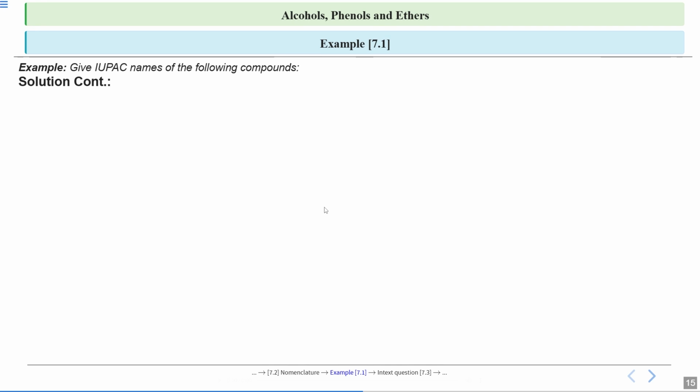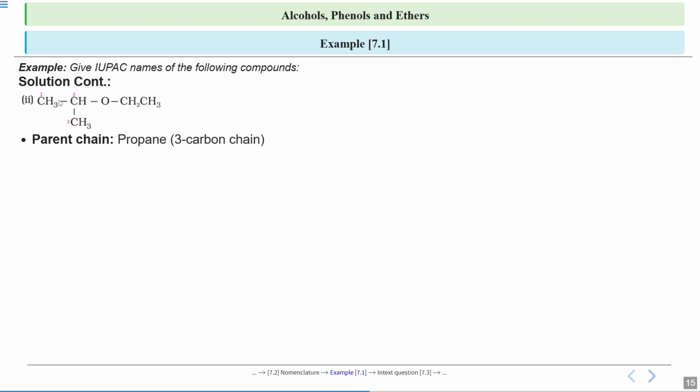Now let's see the second one. This is the second one. This is a case of an ether. So when you are doing IUPAC naming for ether, it is in the form alkoxyalkane. So the alkane will be the longest carbon chain. So see here there are only 2 carbon atoms and here there are 3 carbon atoms. So this will be your parent chain.